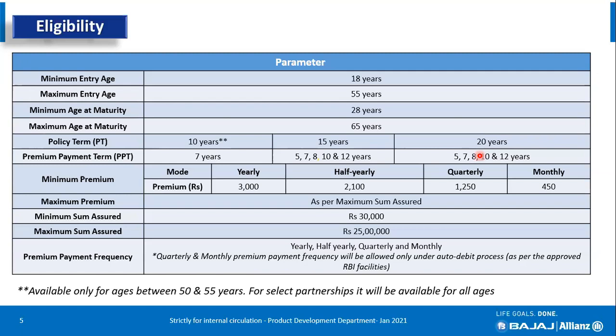Now the second most important point is the minimum premium, which is highlighted, but it is completely dependent on the customer's life goal. We should not focus on the minimum premium. However, the maximum premium has been revised drastically. We always thought that many of our customers wanted to pay a premium higher than 1 lakh, but it was not available earlier. Now, since the post guidelines have been changed, and they say the maximum sum assured allowed is 25 lakh, the maximum premium allowed in this Post Gram Suraksha plan is now 2.5 lakh.